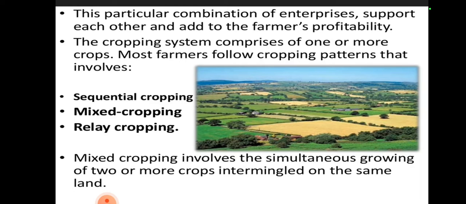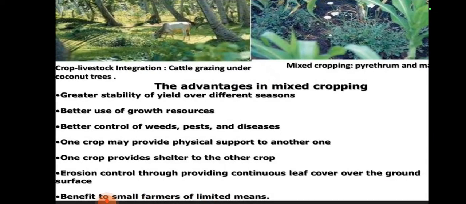And the cropping system comprises one or more crops. Most farmers follow a cropping pattern that involves mixed cropping, which involves the growing of two or more crops. And the advantages of mixed cropping: greater stability of yield over different seasons and better use of growth resources, better control of weeds, pests and disease, and one crop may provide physical support to another one.